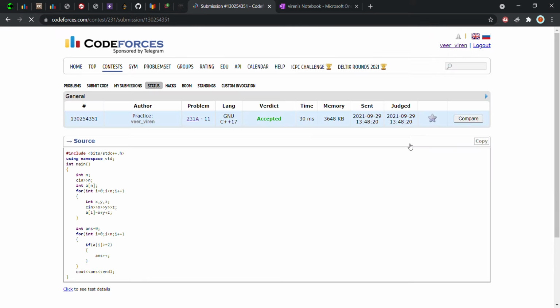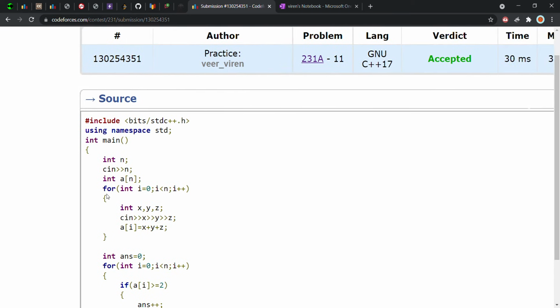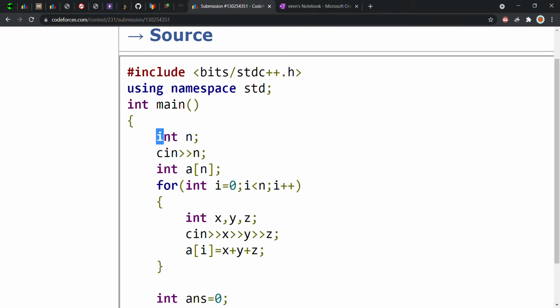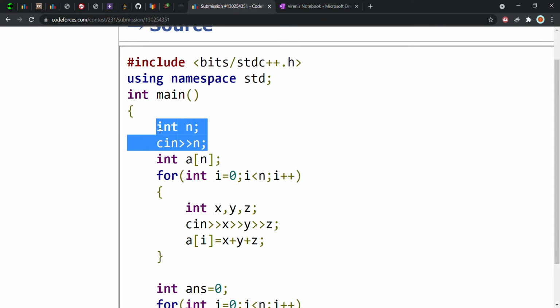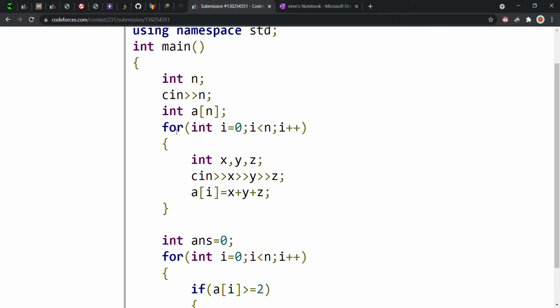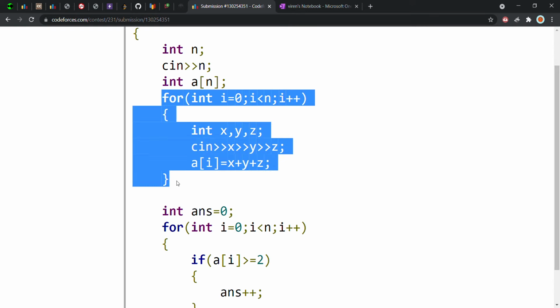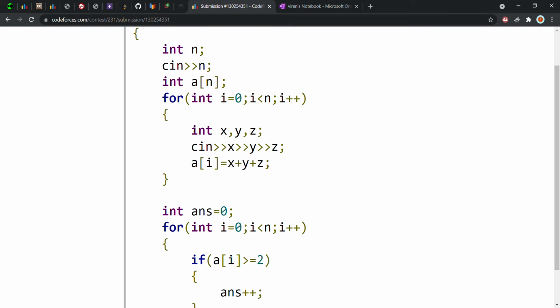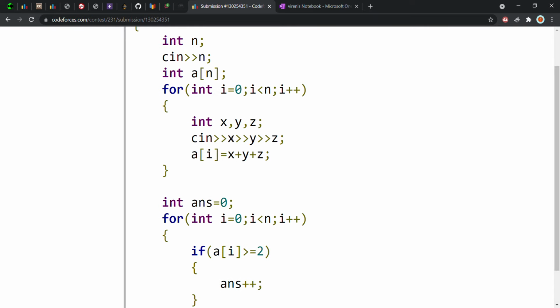So this is the first solution. Let me zoom out. Here I first take a variable n and take the input from the user, for the number of questions in the contest, and here I take an n-size array. The use of this we will discuss later. Firstly I run this for loop n times because we have n questions, and each time I ask the user to enter x, y, z. This is for the scenario of the first friend, the second friend and the third friend. The user can enter 0 or 1 here.